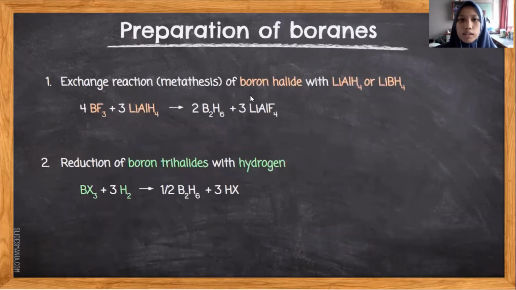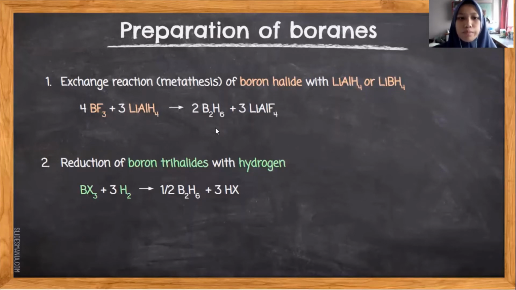An example of preparation of boranes involves first the exchange reaction, or what we call metathesis, of boron halide with lithium aluminum hydride, or we can also use lithium borohydride. From this equation, 2 moles of diborane can be obtained.